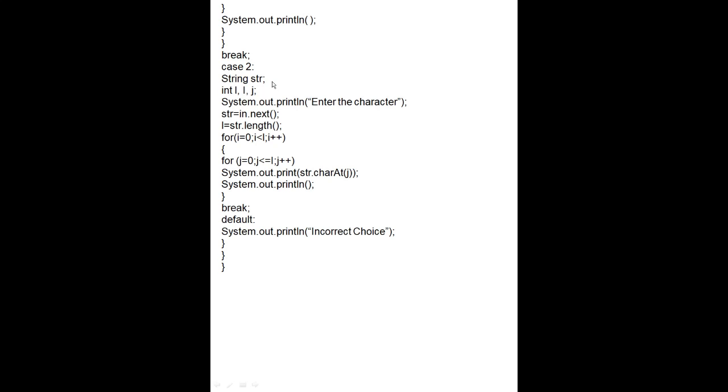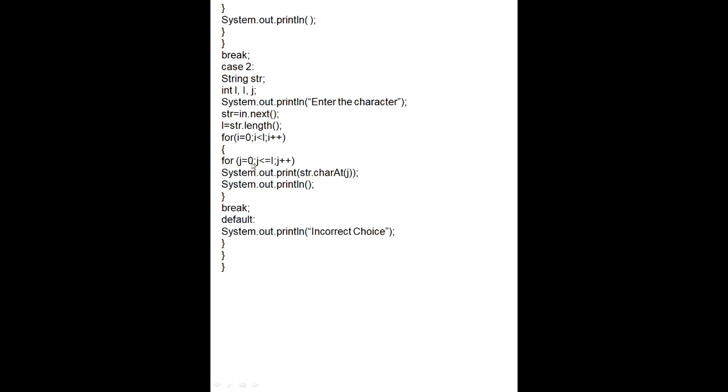String str, because in that we are taking the character string ICSE, so String str, int l for the length of the string, and i, by mistake I have written capital I here, but this is small i, and j for loops. System.out.println, enter the character. Then we write the data type of character, str = in.next(). Now we will find the length of that string, l = str.length(). For i started from 0, i<l, this is the length, i++.